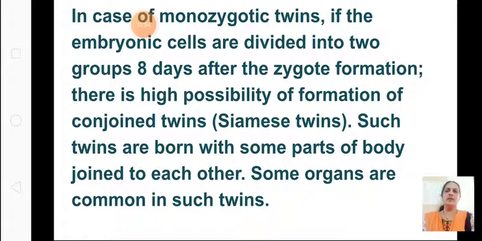Some organs are common in such twins. Okay, some organs will be common. So there will sometimes be only one heart. So they will not survive. In that case, they will not survive. So some parts of the body will be joined. That means when the zygote is divided into two groups after 8 days of zygote formation, there will be conjoined twins, that is Siamese twins, that means they will be joined.